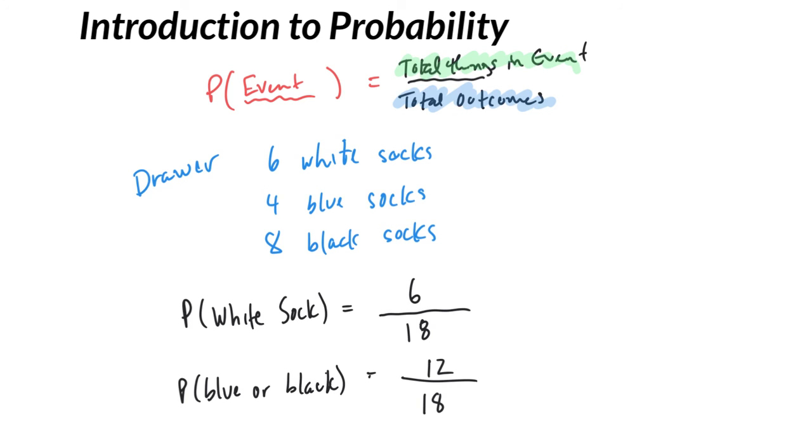So again, this idea of figure out how many total things there are, we call that a sample space. How many outcomes are there? And then figure out what is the total number of things in the event that we're actually talking about. So what portion, basically, of the whole.